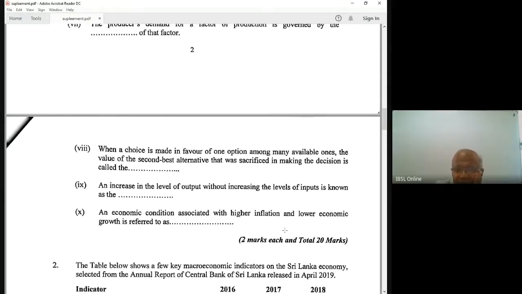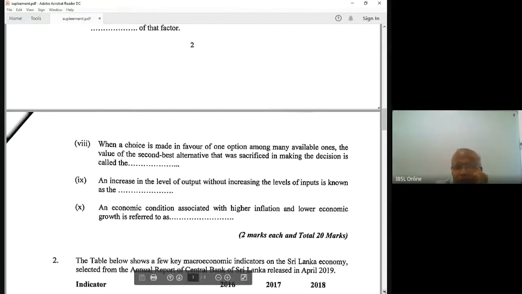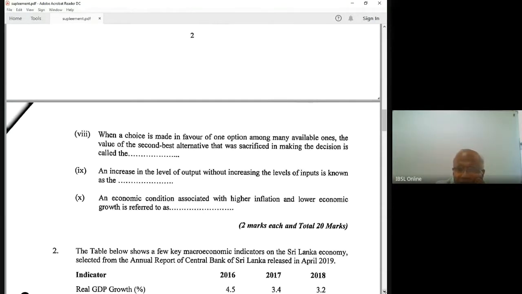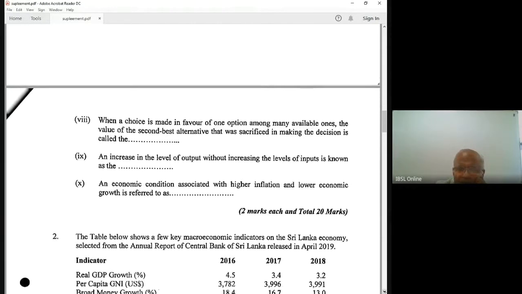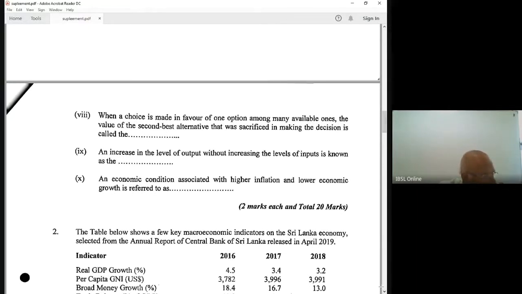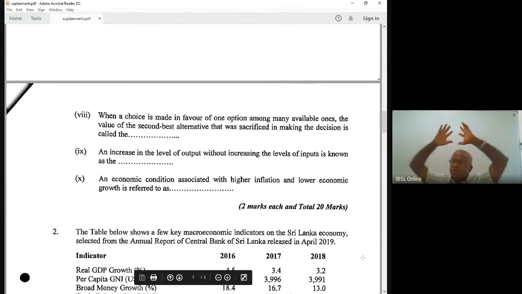An increase in the level of output without increasing the levels of inputs is known as increasing productivity, yes. As we discussed now, I gave that example.